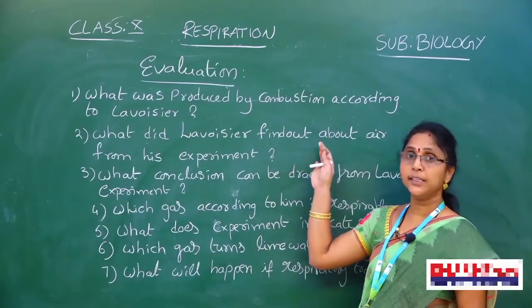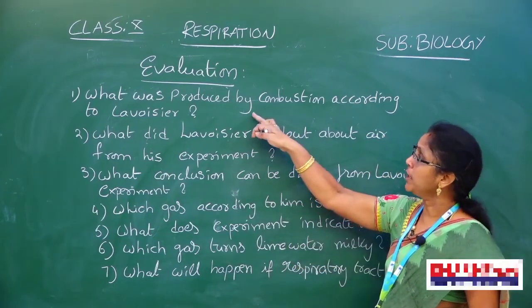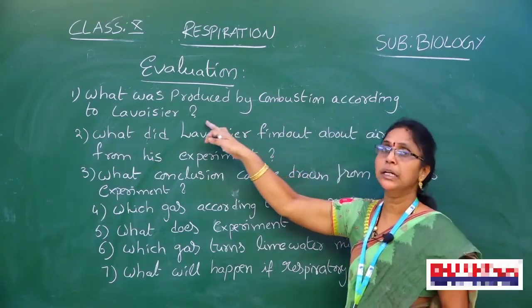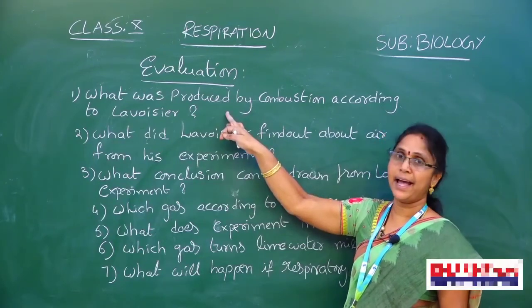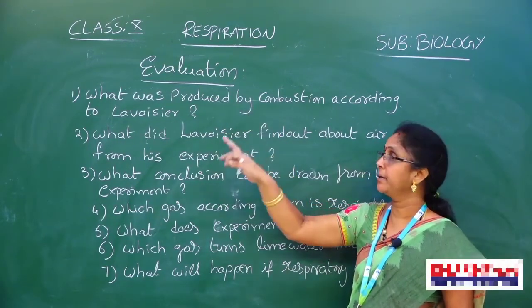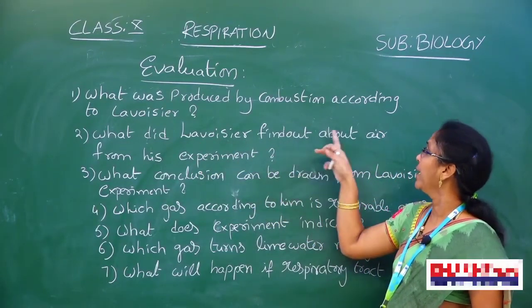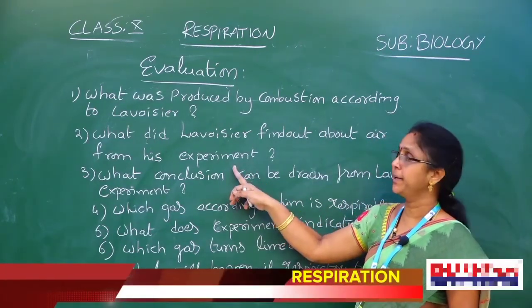Now let me ask some questions about what I explained. What was produced by combustion according to Lavoisier? Carbon dioxide. What did Lavoisier find out about air from this experiment?